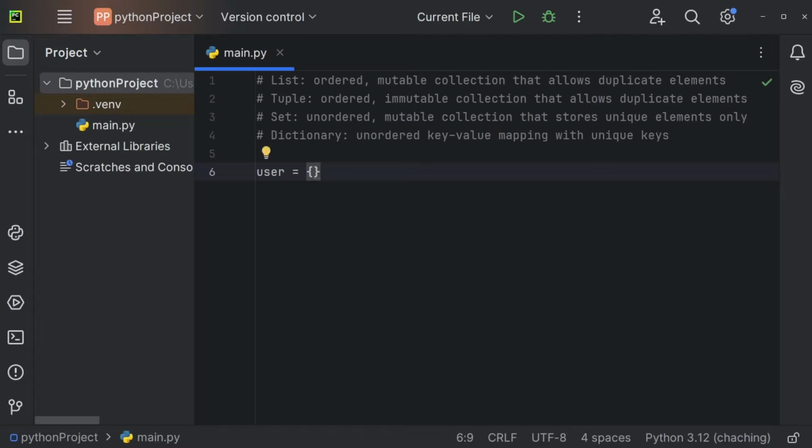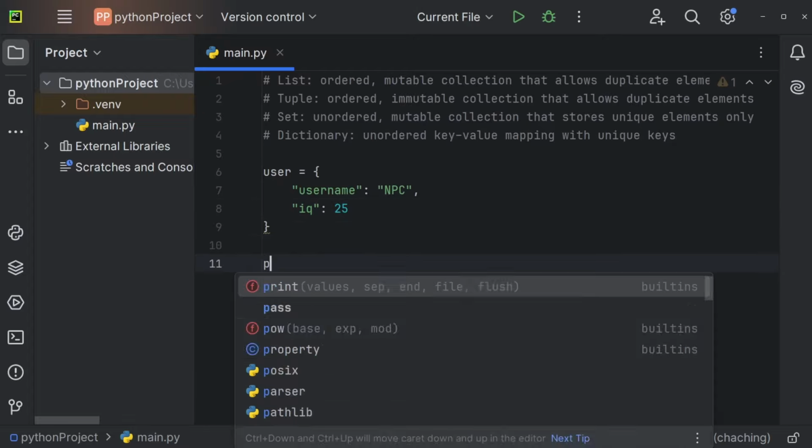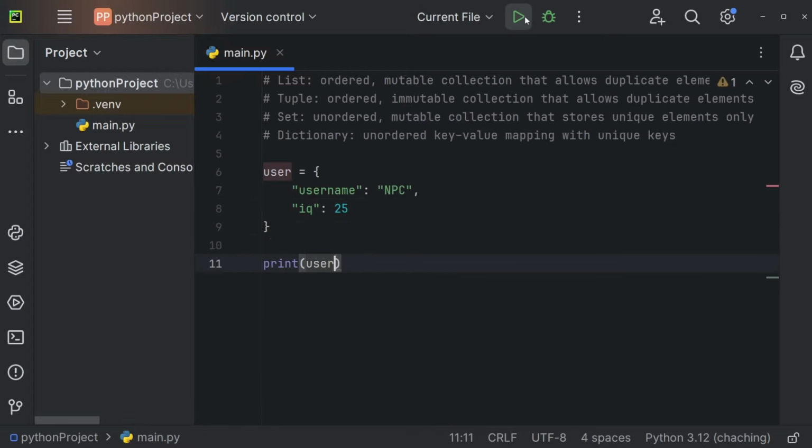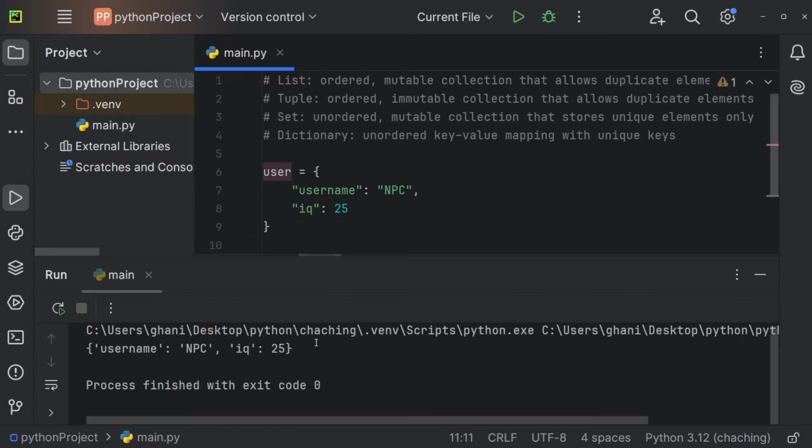Now we define the key by using quotation marks, and inside of those quotation marks, we define a name for the key. So maybe username, colon, and after the colon, we define the value for the key. So the value for the corresponding key. And that one could of course be NPC, because that might be my username. Now this user might, for example, also have an IQ, and the IQ might be 25. So pretty smart. And now let me just print out the user. And we're getting this dictionary in the console.